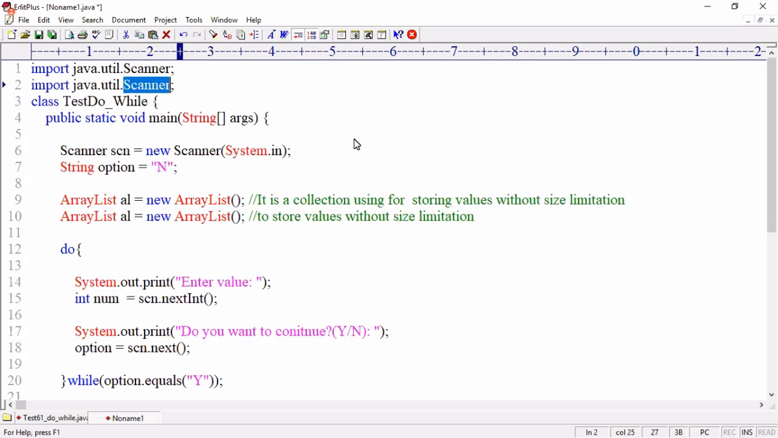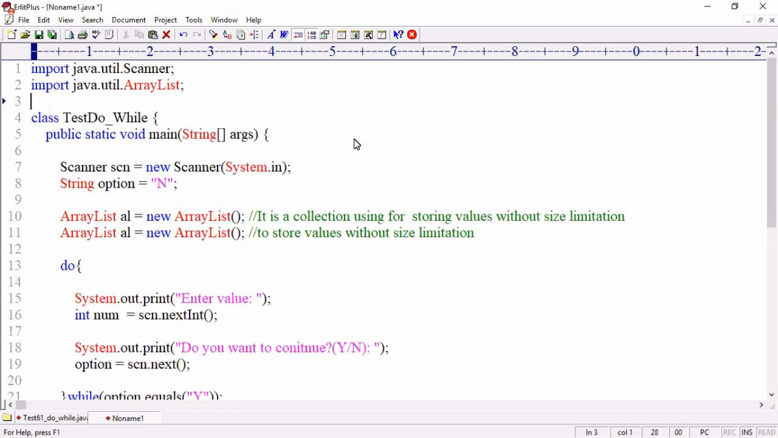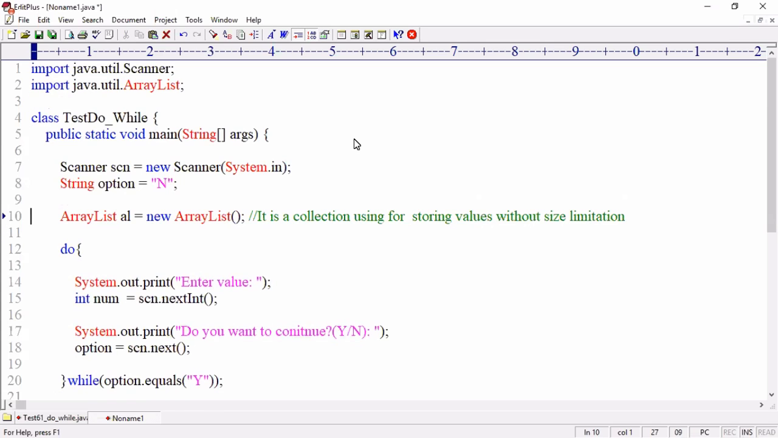java.util.ArrayList. Understand? The class is available inside java.util.ArrayList. Okay, then I have to write the statement like this. First, you have to write an import statement like Scanner, and you have to create an ArrayList object.